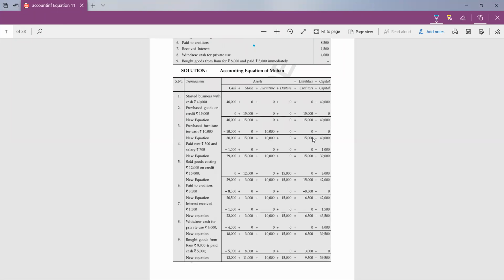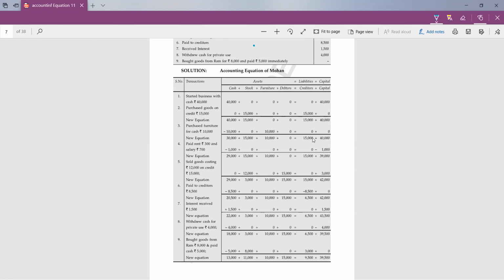Come to transaction serial number 5. There is no effect on cash, so you are going to write 0 under cash. From stock you will be deducting only the cost price. So stock, you have at the cost of 12,000, so 12,000 will be deducted.